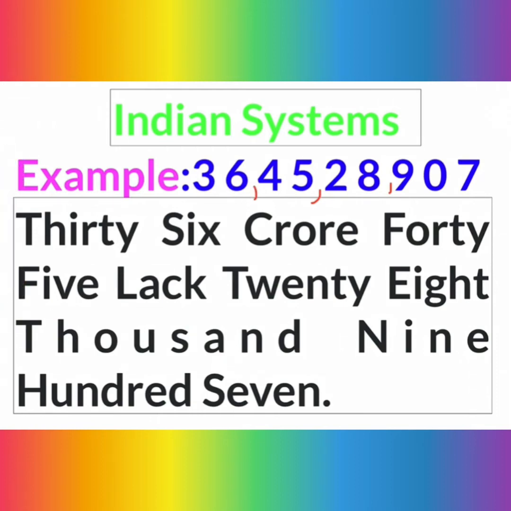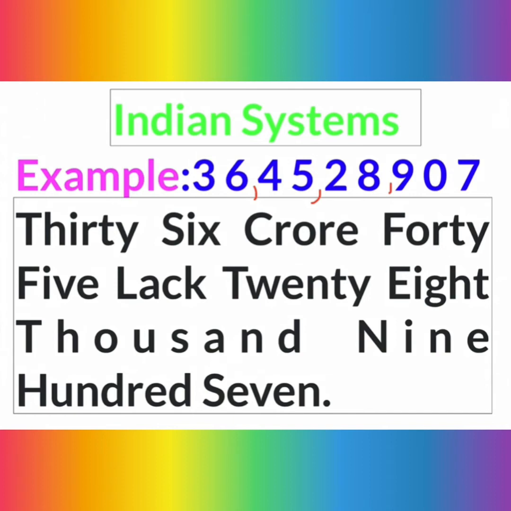And then again you count 2 digits, so 1 digit and 2 digits. After that the digit is end, so no need to insert comma more. And you can write this number into the Indian system, that is ones, tens, 100, 1000, 10,000, lakh, 10 lakh, crore, 10 crore. It means 36 crore 45 lakh and 28,907. So this is the Indian system.